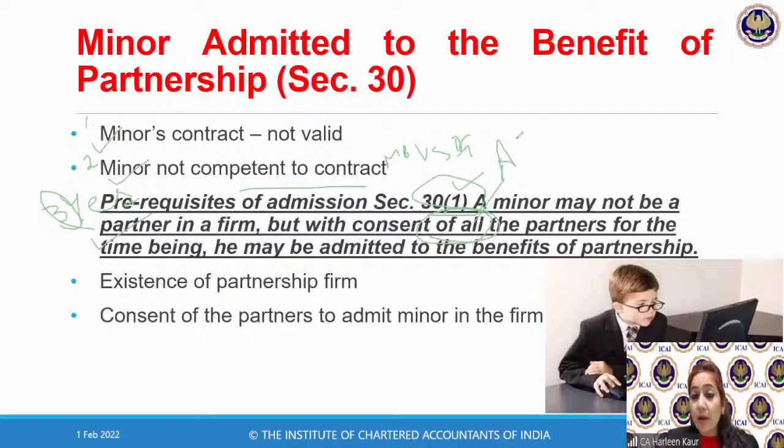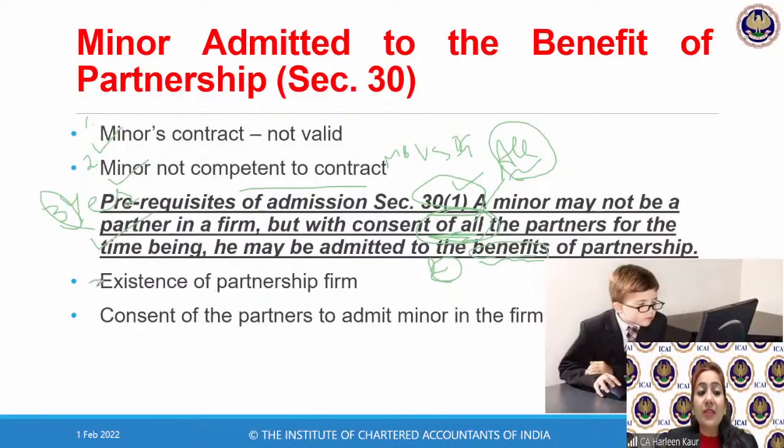So children, this 'all the partners must agree' is very, very important. Section 29, where I'm transferring my interest, that is my relationship which is being created with another sub-partner, there also I have to take the obligation that all the partners must be consulted. They must have knowledge about this kind of thing. However, under the condition of a minor in Section 30, without the consent of all the partners, you cannot make the minor join the firm. And what is the second point? The minor can join the firm only for the benefits of the partnership. Can you make a minor liable for the losses? No. He will only be joining for the benefits, meaning only for the profits of the firm.